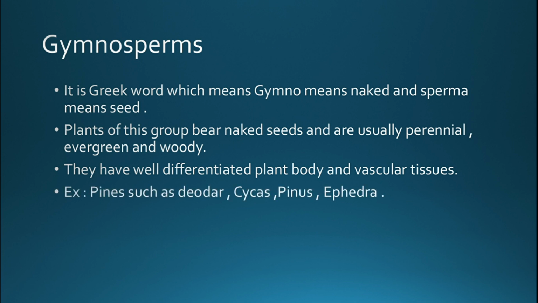Deodar is also there. This is a little bit of introduction which is given in your NCERT, and I think this is enough. The word gymno means naked and sperma means seed. So these are naked seeds, and the plants are usually perennial, evergreen and woody, and they have a well differentiated plant body and vascular tissues. These are a few examples which we have seen. You can look at these pictures.